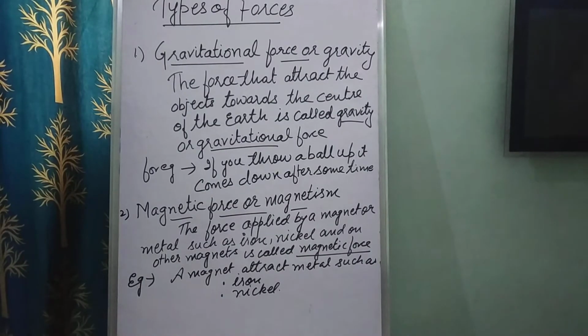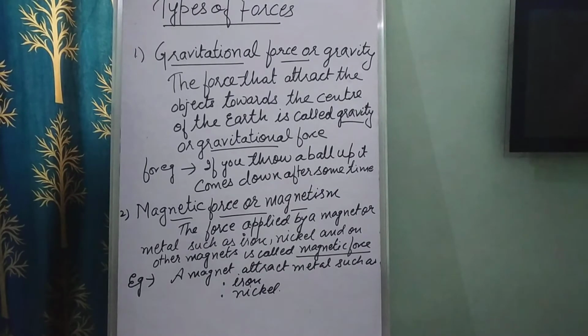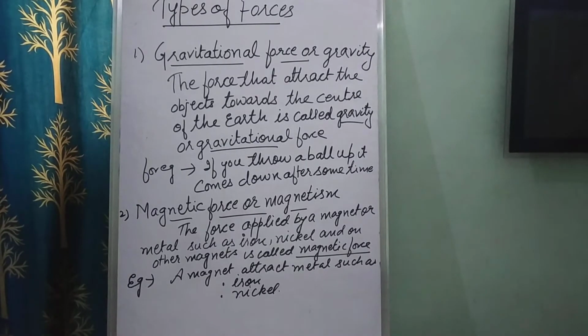Okay, so children, the first type of force is the gravitational force or gravity. Gravitational force or gravity is the force that attracts objects toward the center of the earth. So children, the force that attracts objects toward the center of the earth is called gravitational force or gravity. Fine. See children, if you throw a ball up, what will happen?